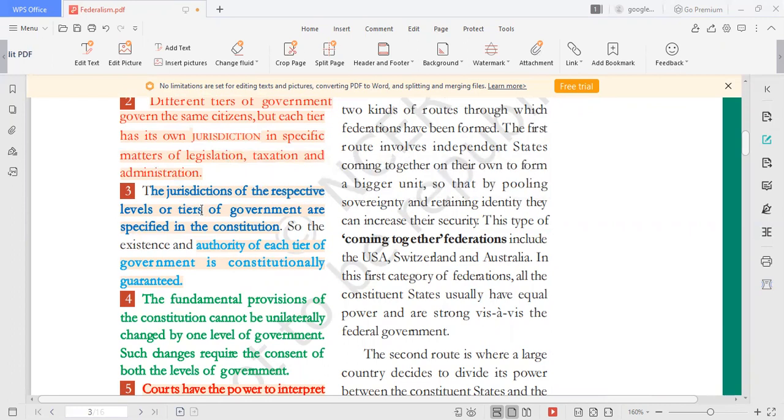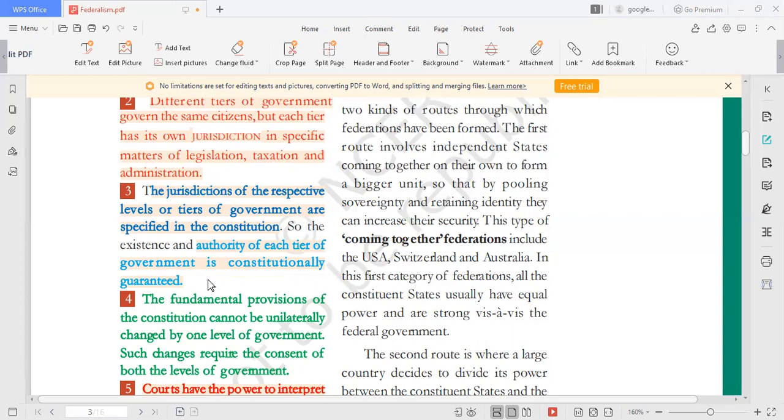So the second point we have seen: each tier has its own jurisdiction. That jurisdiction is clearly mentioned in the constitution. So the authority of each tier is guaranteed. Central government powers are guaranteed by the constitution, state government powers are guaranteed by the constitution. No one can deny that.